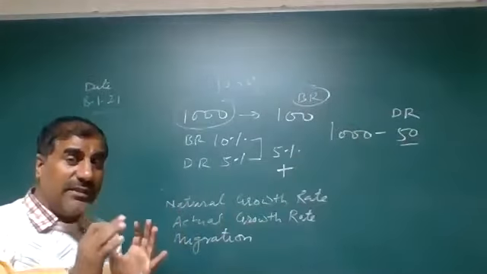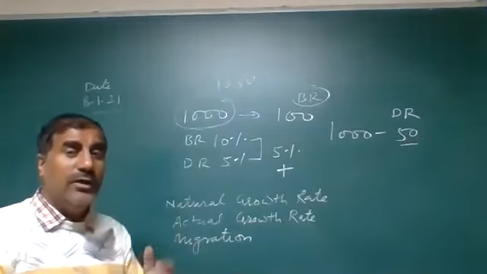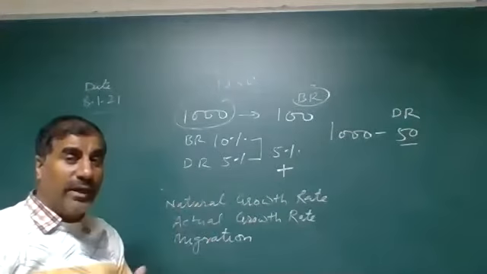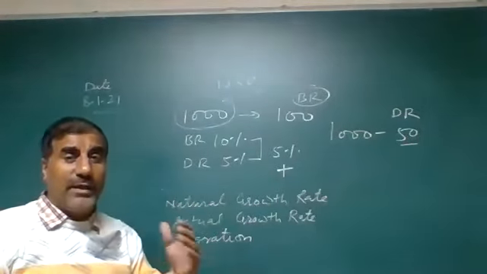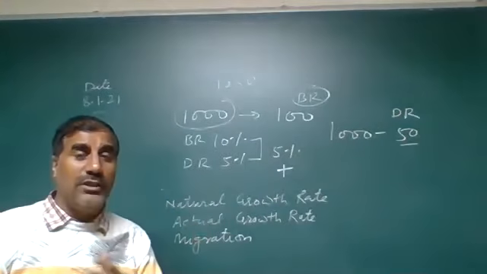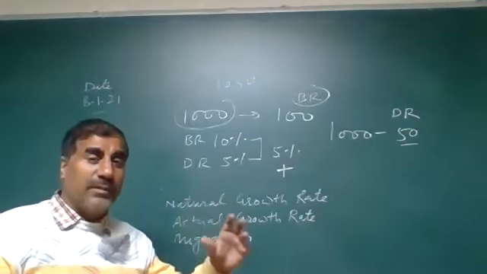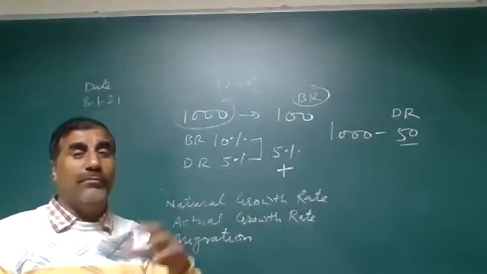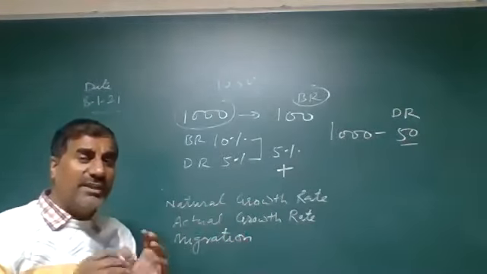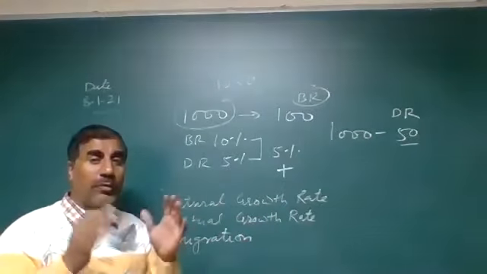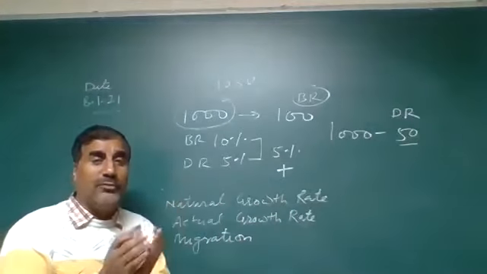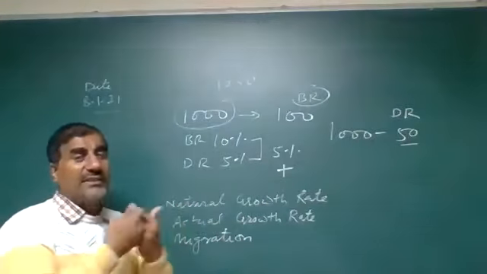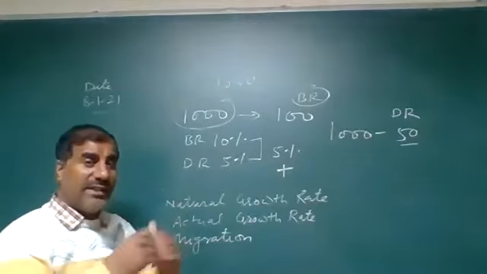And what are the reasons why these both are controlled? Because birth rate is also controlled by the government. Government has decided if any parents have more than 2 children, such a person can't stand for the election, such a person can't apply for a government job. That's why population has been controlled. Government has started different programs to control the population.